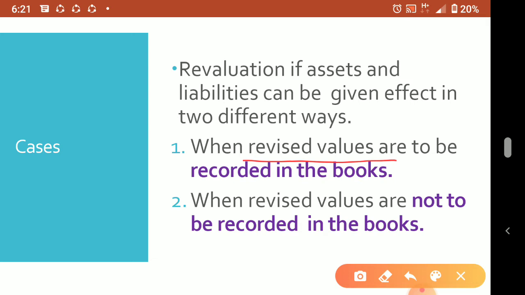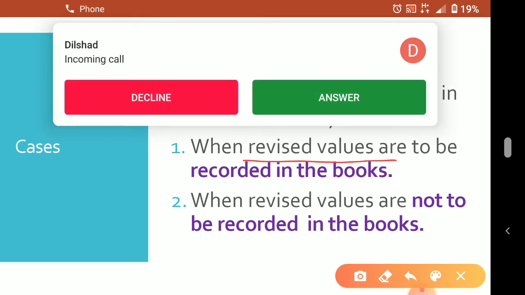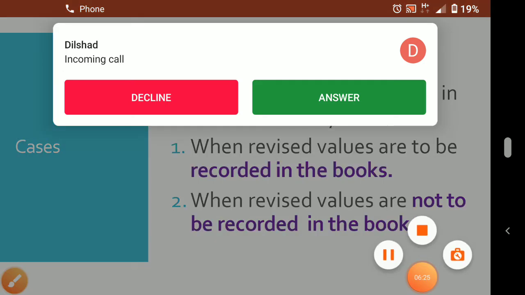Like the reserve I told you, when general reserves are not to be distributed, it means the general reserve will appear in the new balance sheet also. Understood? So how do they divide it? In the ratio of sacrifice or gain. So that is the case we have to do here.